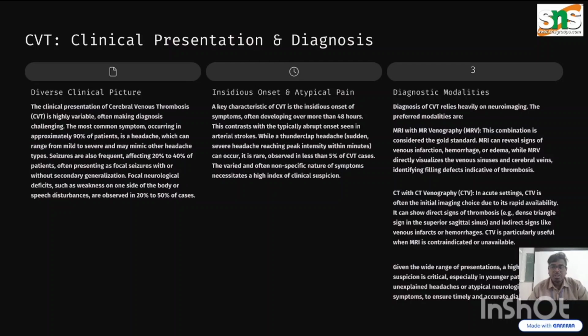So CT is nothing but computed tomography, which shows the direct signs of thrombosis, which include the dense triangle sign in the superior sagittal sinus, and the indirect signs like venous infarct, hemorrhage. Finally, these were the major diagnostic modalities used to diagnose cerebrovascular accident patients. So thank you.